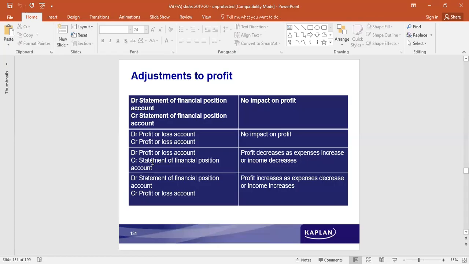If the profit increases as expenses decrease or income increases, it would go to the profit and loss account credited, and then that would be taken to the statement of financial position. It goes to the retained earnings.